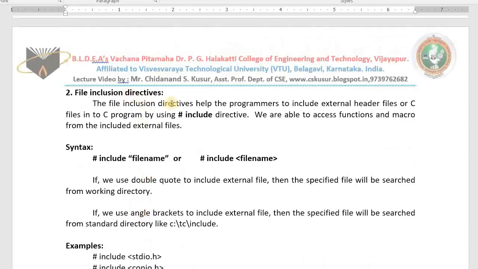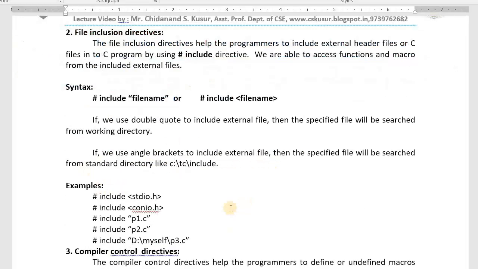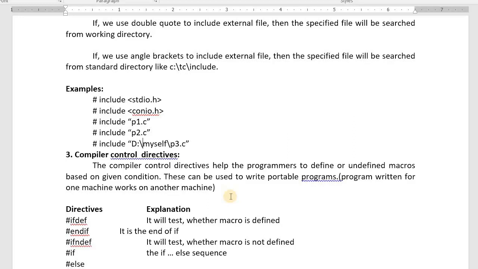Then what are file inclusion directives? The file inclusion preprocessors help us to include external files, header files or C files in our program by using the hash include directive. Once we include that header file, we are able to access the functions or macros inside that file. Syntax: hash include in double quotes file name, or hash include in angle brackets file name. Explain like this, give an example, your task is over.